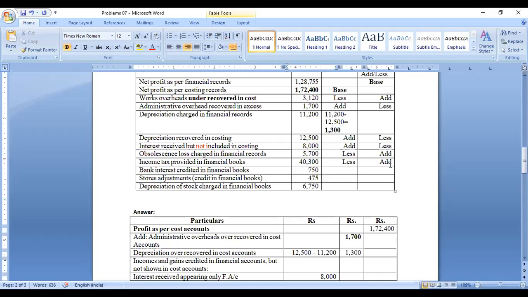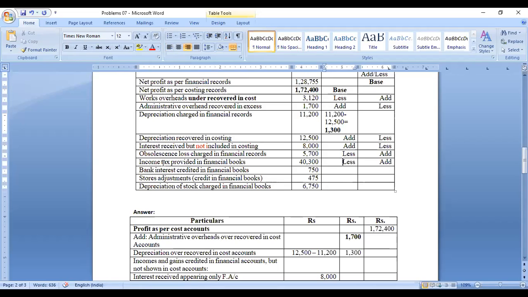So less and add. So the expenditure only appearing in financial accounting means that expenditure should be added. In which account does it appear? The financial account. So what is this one? This is an expenditure. If you started with the financial account base, you have to add. There is an opposite effect. Here it's less, here it's add. Then here we have to less.